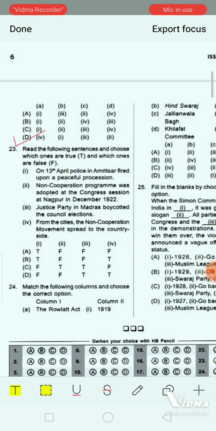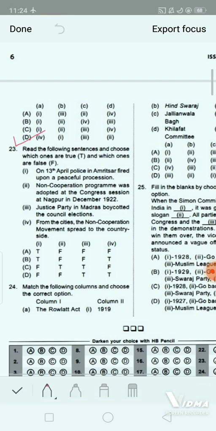Option B. Okay. That is number 1. On 13th April, police in Amritsar fired upon a peaceful procession. That is true. Number 2. That is non-cooperation program was adopted at the Congress session at Nagpur in December 1922. That is false. And number 3. Justice Party in Madras boycotted the council election. That is also false. And number 4. That is from the cities, non-cooperation movement spread to the countryside. That is true. Okay. So this is the correct answer.